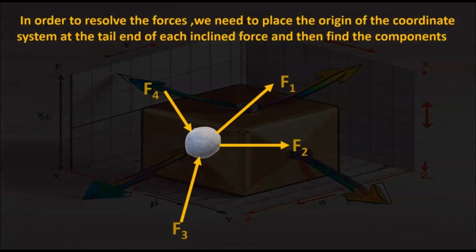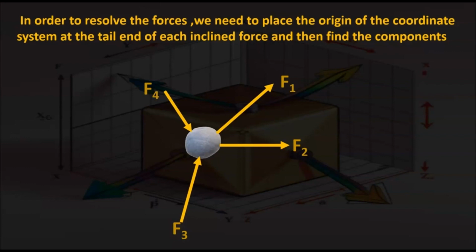In order to resolve the forces, we need to place the origin of the coordinate system at the tail end of each inclined force and then find the components. So in the given figure, the forces F1, F4, and F3 are inclined, but F2 is horizontal and pointing in the positive x direction. So we need to resolve the forces F1, F3, and F4.